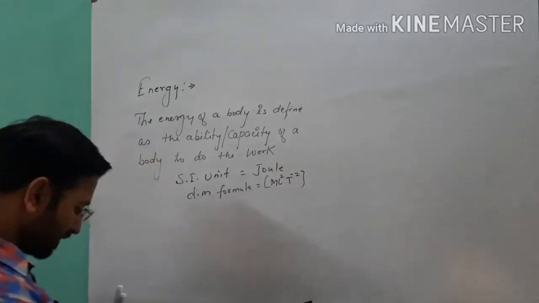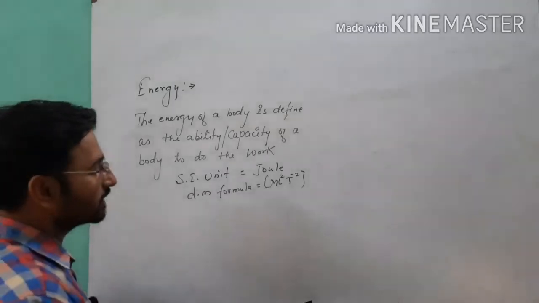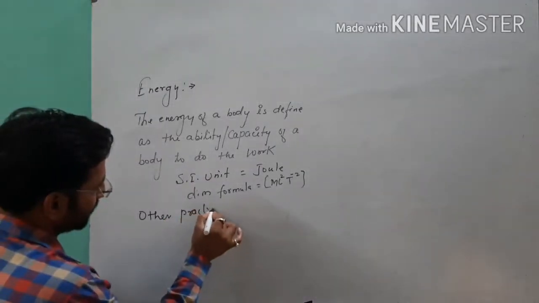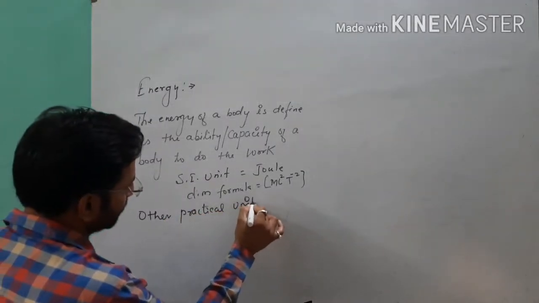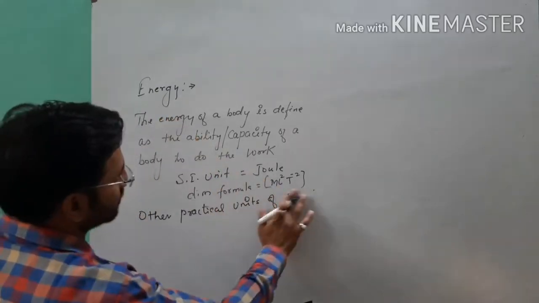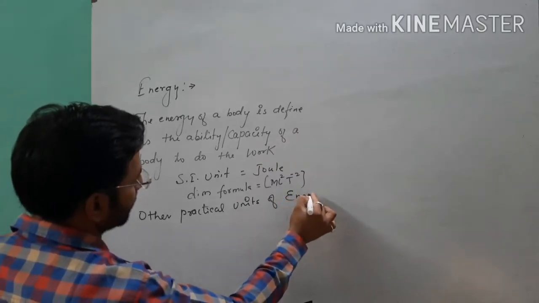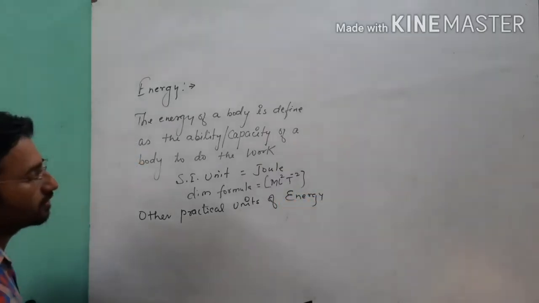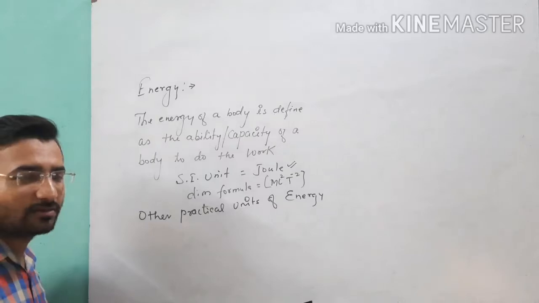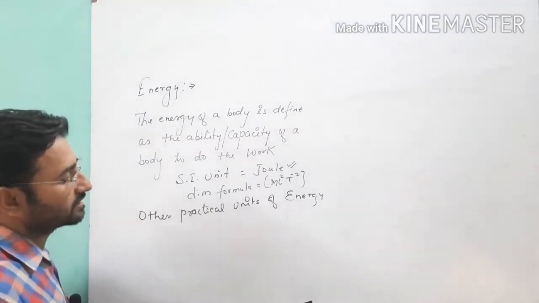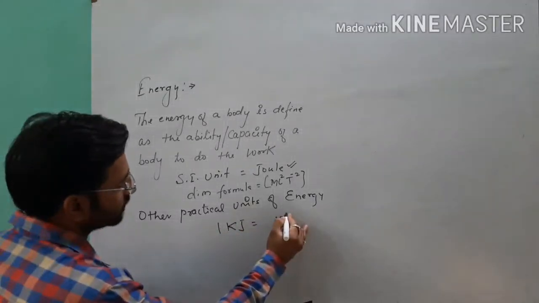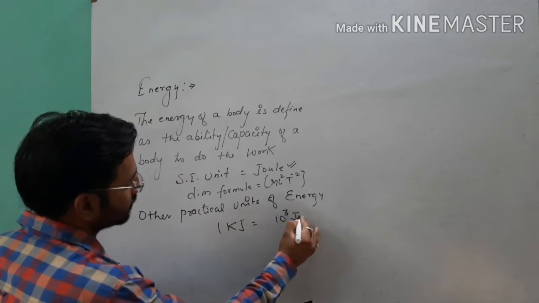And after that, when we want to write the other practical units of energy. See, we have another unit of energy. As we have clarified, joule is the SI unit of energy. So if you want to write 1 kilojoule, you know that it is equal to what? 10 raised to the power 3 joule.